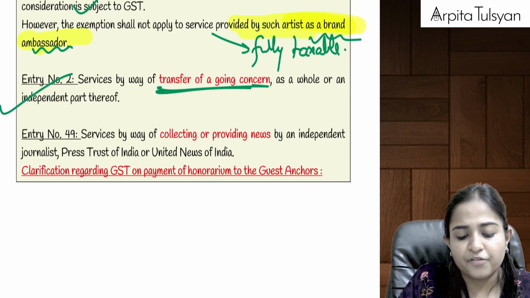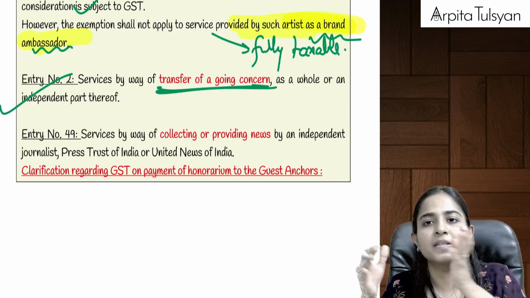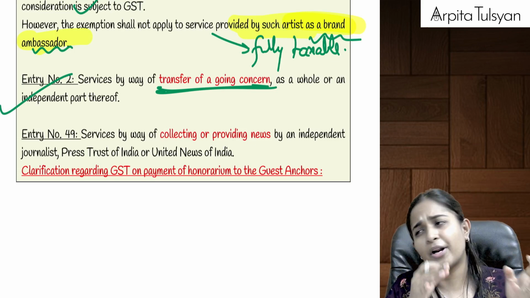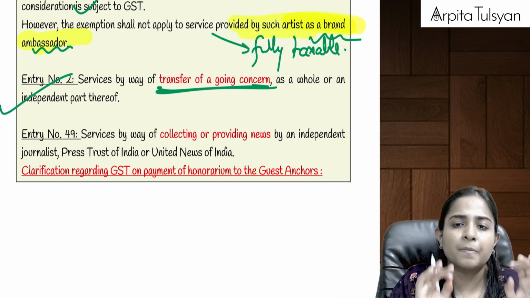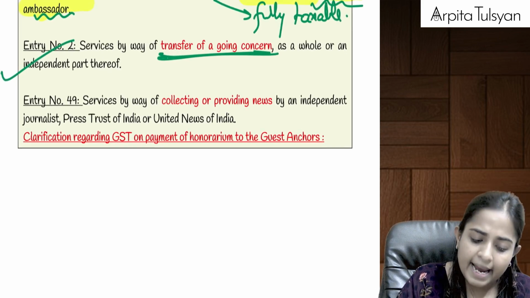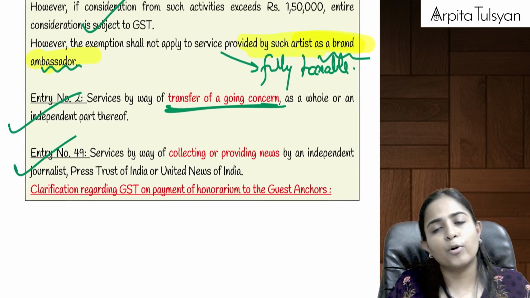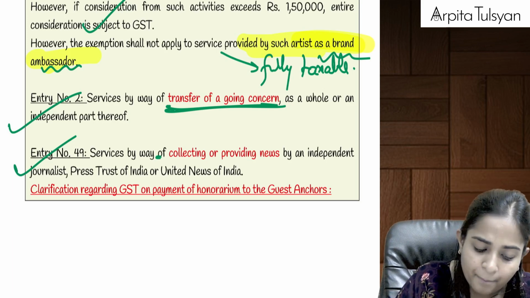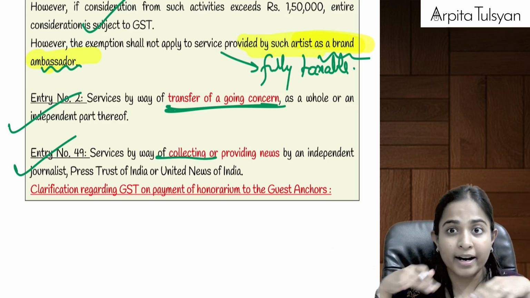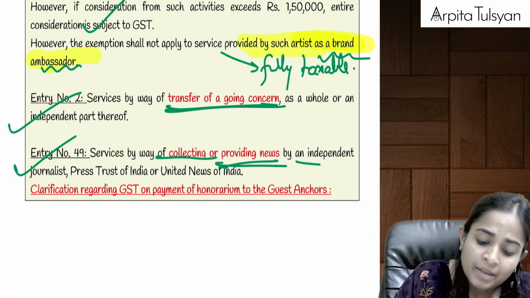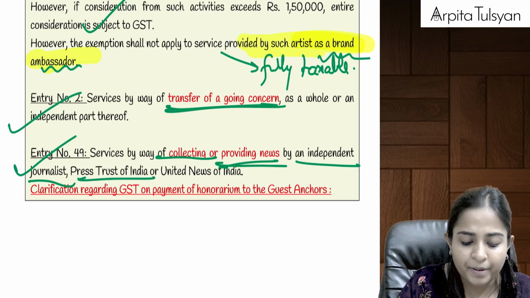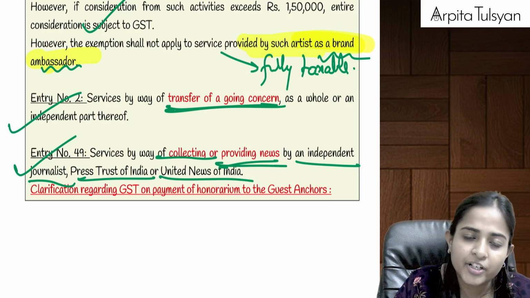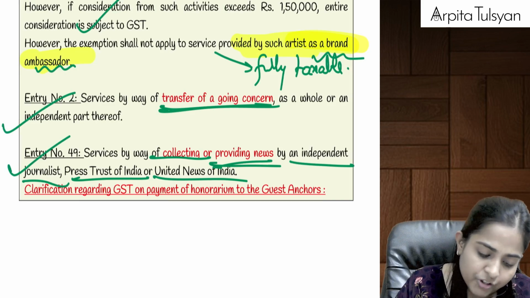Then if I'm transferring a going concern, okay, if I'm transferring a business as it is, by not giving individual value to the assets and to the liabilities, and I'm taking a lump sum consideration, on that also GST is totally exempted. Okay, then if I am providing the services of collecting the news, ground reality, and providing the news, if this is done by an individual journalist, Press Trust of India or United News of India, by distributing the news they are going to get the consideration. That will be totally exempted from GST, right?